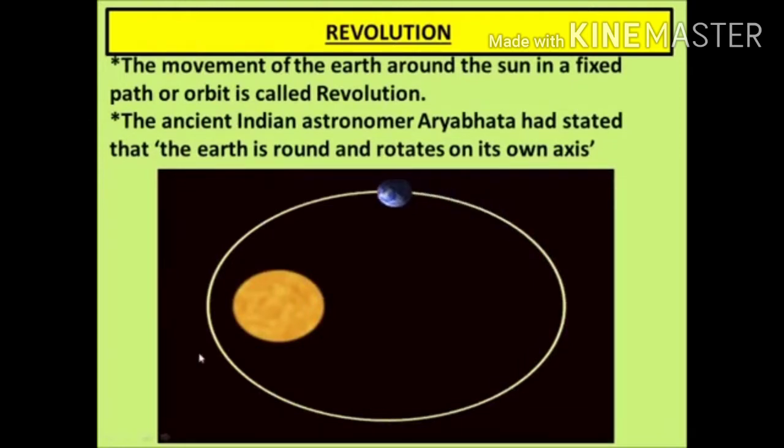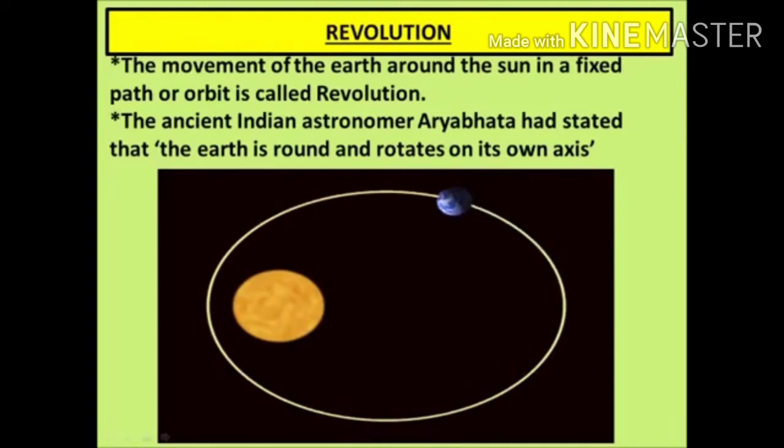The ancient Indian astronomer Aryabhatta had stated that the Earth is round and rotates around its own axis. Previously, if we study the history of geography, many ancient people were saying that Earth is at the center and the other planets or the Sun move around the Earth.